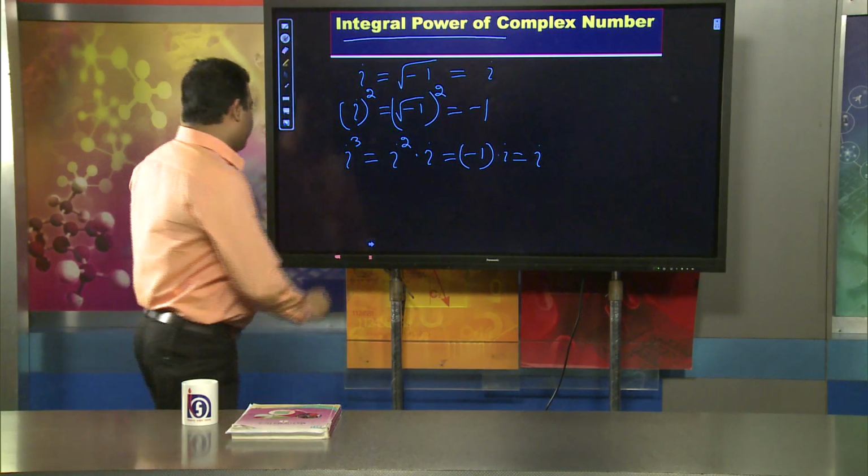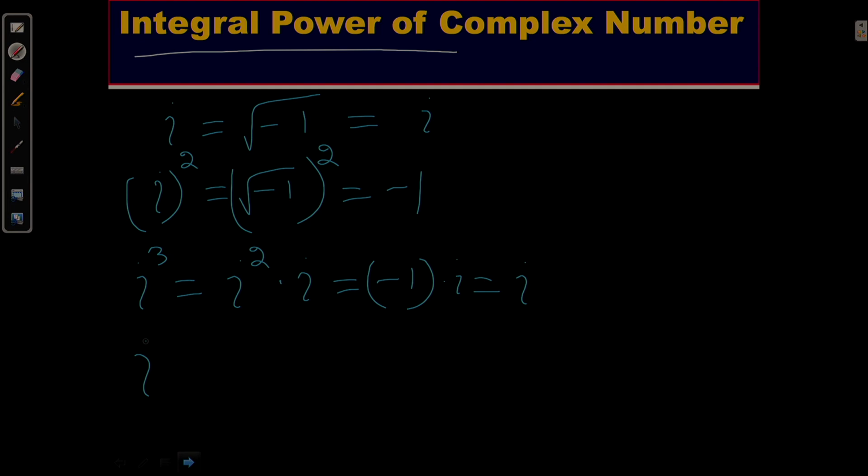Suppose I would like to find i raised to the power 4. I can write i raised to the power 4, which is nothing but i square whole square. You will find i square, 2 into 2, that is 4. We already know i square is minus 1, and minus 1 whole square, that is plus 1.